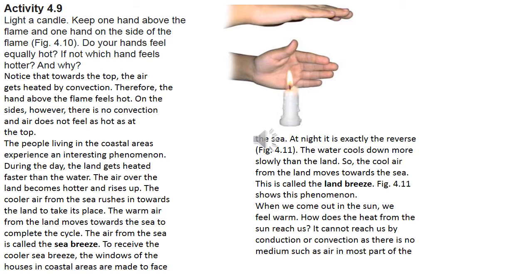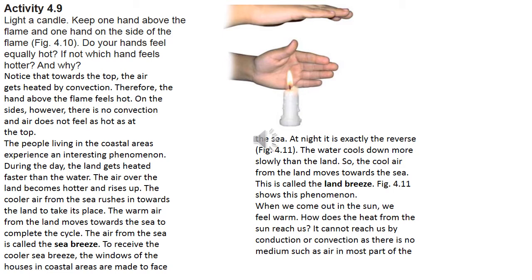So, what do you understand from these points? I hope during the summer season, most of you like to go to the seashore, isn't it? That also in the daytime, we can spend a lot of time near the coastal regions. So those people living in the coastal areas experience this interesting phenomenon every day.